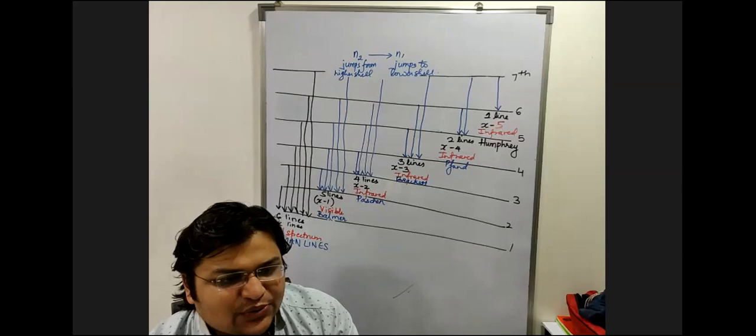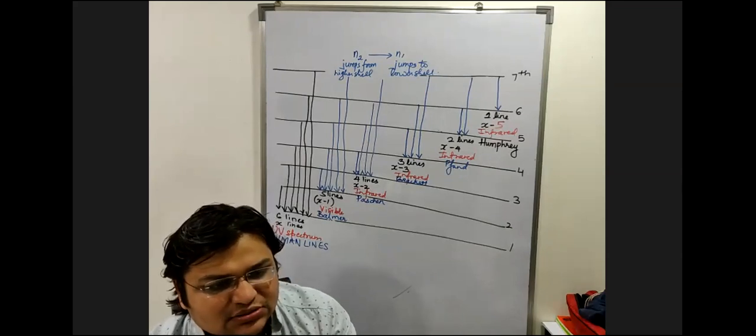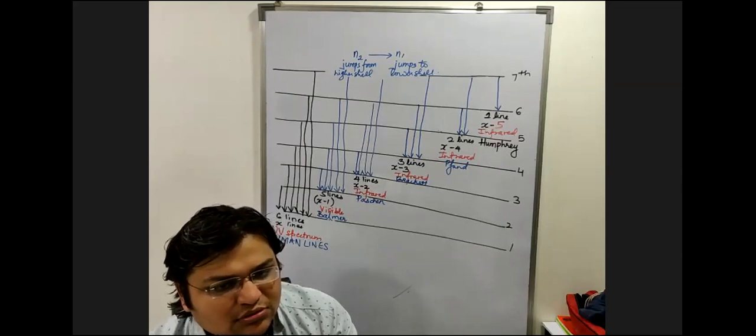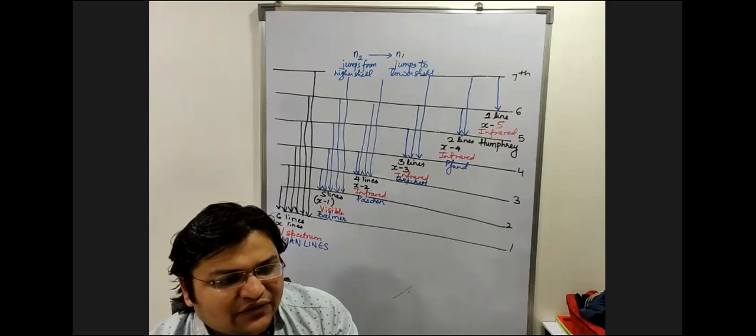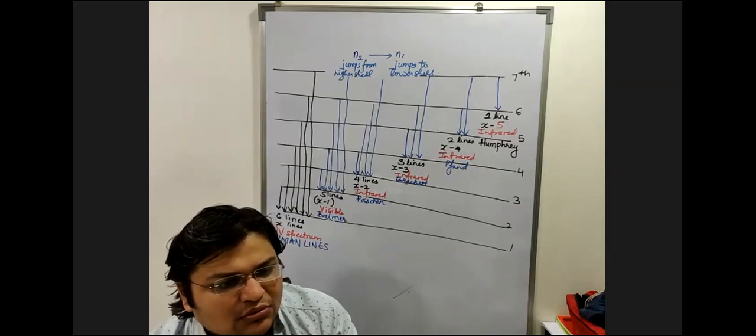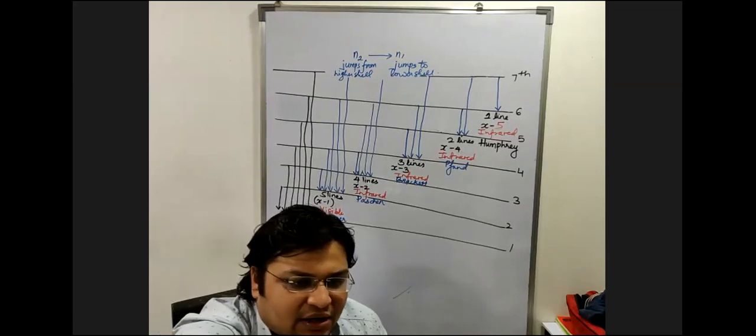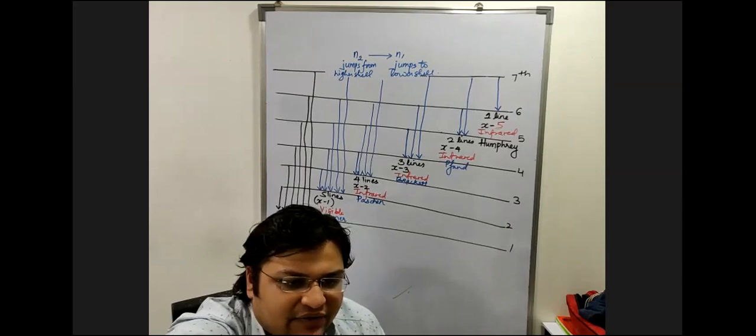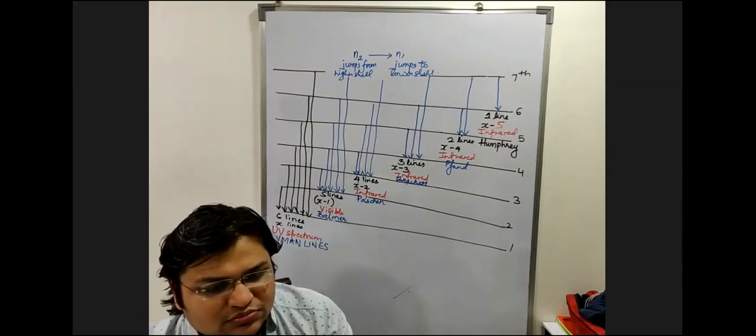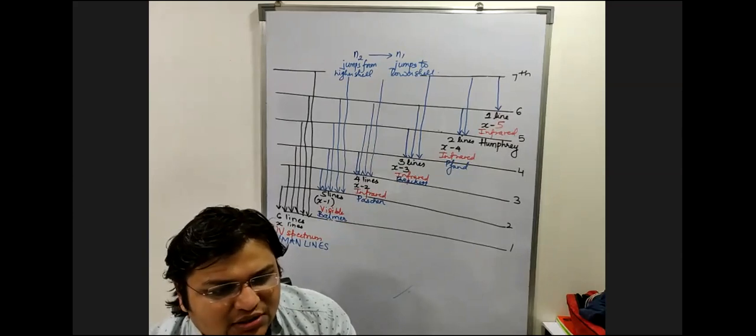Next question. How many Lyman lines? Angel, do you have the diagram with you? Yes, sir, but I made a mistake, so I have to redraw. Can you please redraw it then? I'll wait for some time. Anyone else whose diagram is done?